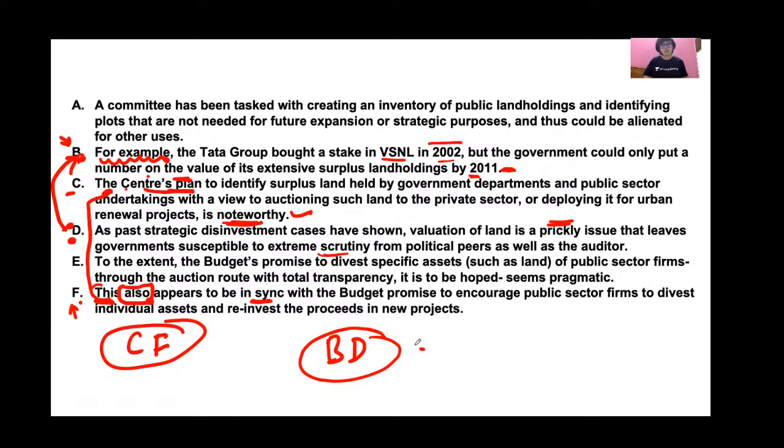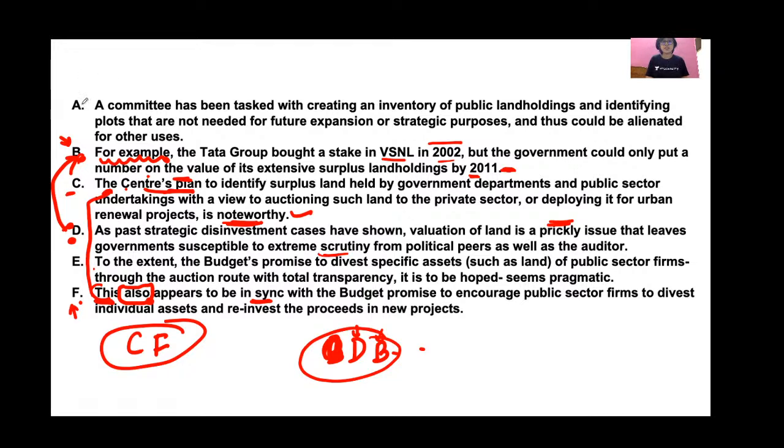Sorry. B is an example of D. So D should come first, and after that B should come. DB. Because at first you tell the statement, and after that you tell the example. So D should come first, and then B. DB should come together.